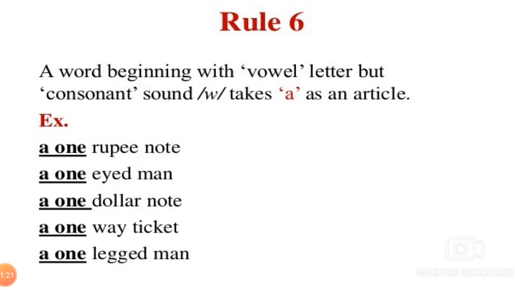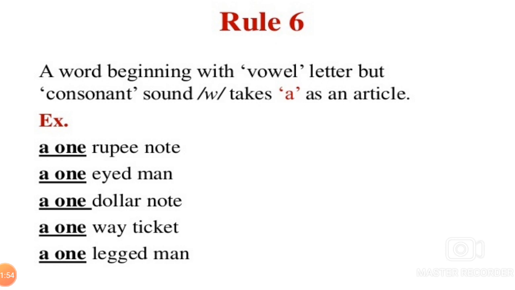A word beginning with a vowel letter but a consonant sound takes A as an article. For example, a ₹1 note, a one-eyed man, a $1 note, a one-way ticket, a one-legged man.